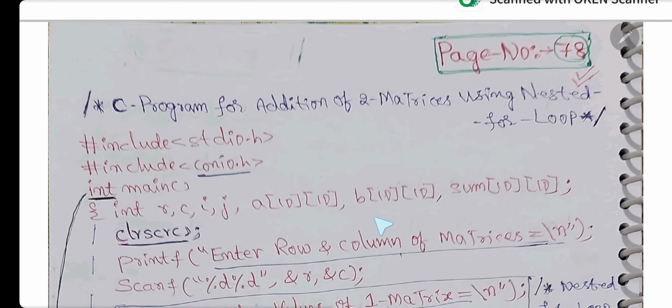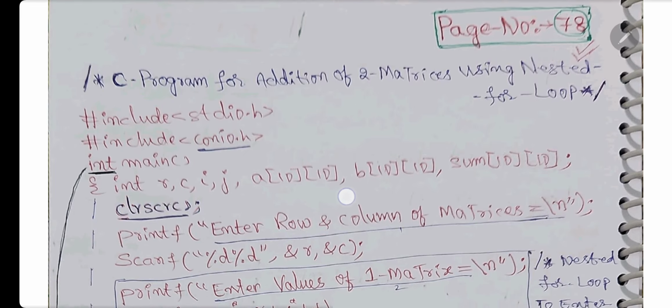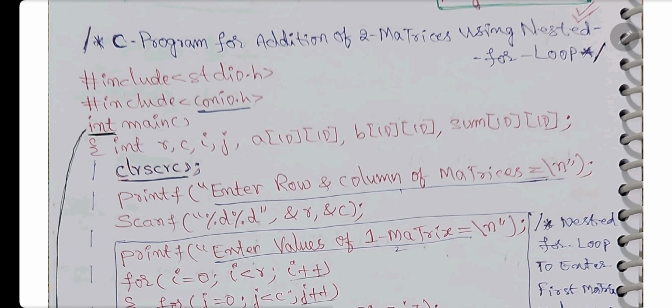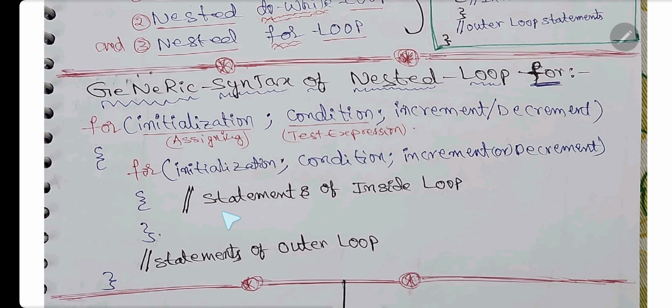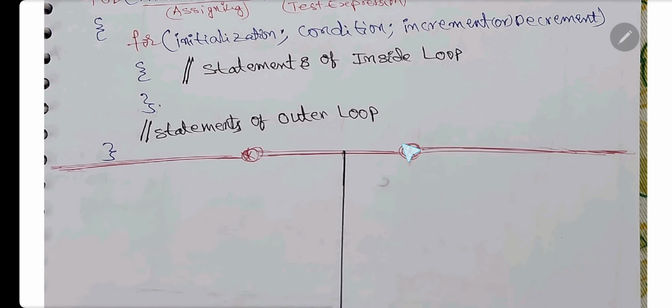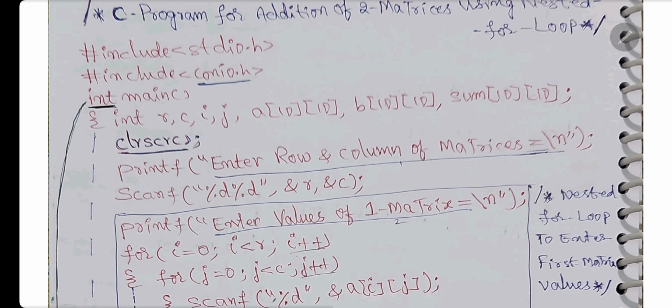Very simple. For this I wrote a C program, addition of 2 matrices. You need not write this much big program. If you want, just write the generic syntax, this green box, and this one original syntax. Write some example, that's enough. No need of full program. If you get an essay marks question, you will get a 15 marks essay question: write about loops, iterations in C language with an example program, then write this.